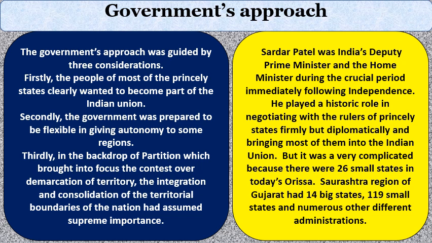Example, present Orissa state had 26 small princely states. Next, the Saurashtra region of Gujarat had 14 big princely states and 119 small princely states. It is very difficult to compromise with them, to make them accept the proposal of the government of India, and finally to make them agree to join the mainland of India.